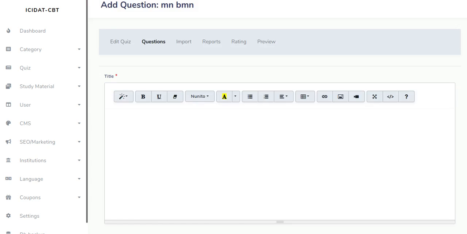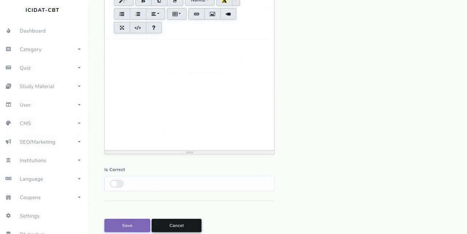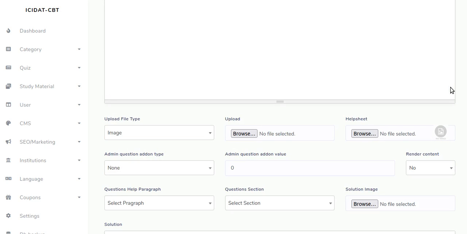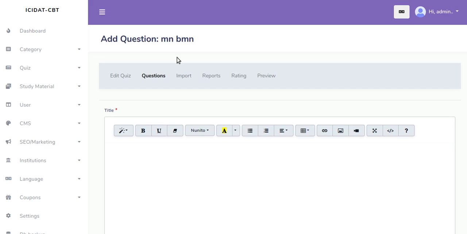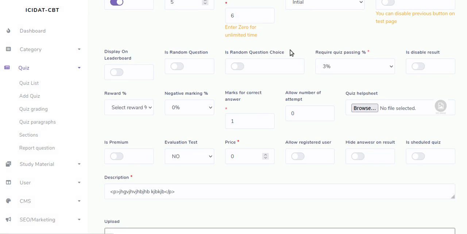So same thing on the quiz. So as you can see, it's random questions, it's a random choice, require passing mark, to disable results.